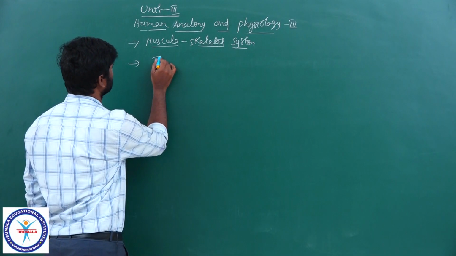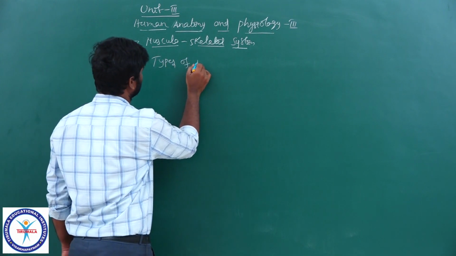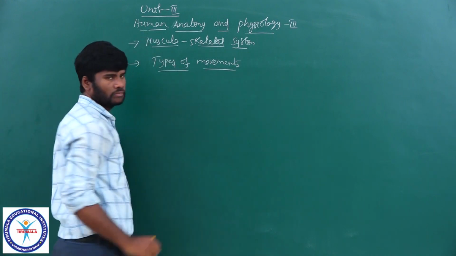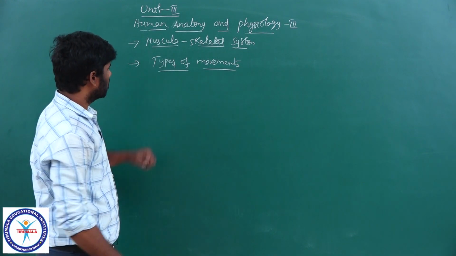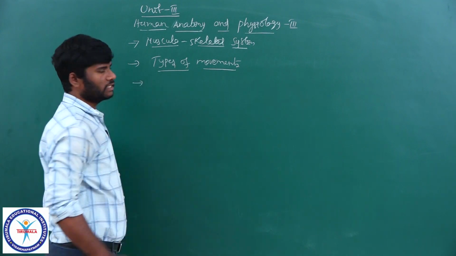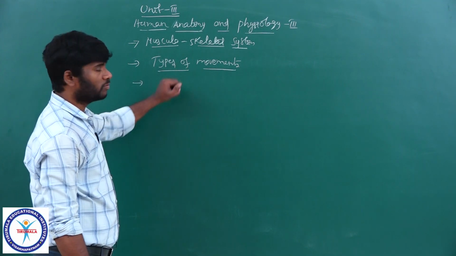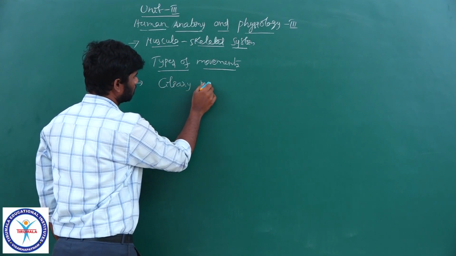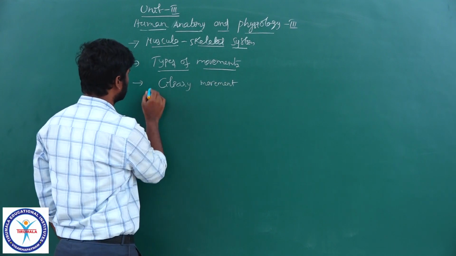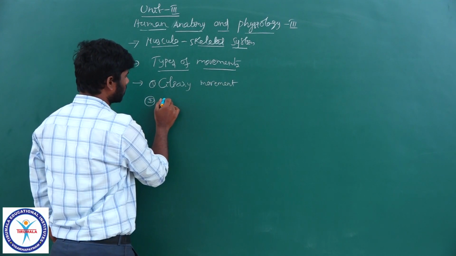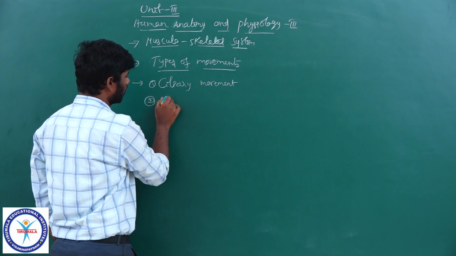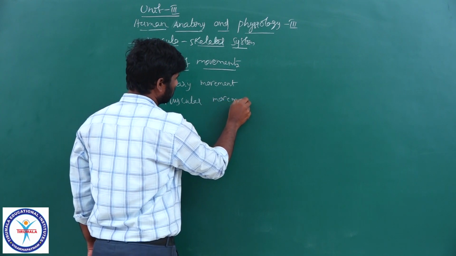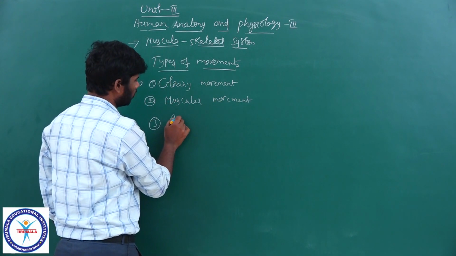Now, types of movements. You know, there are three kinds of movements seen in human beings: ciliary movement, muscular movement, and amoeboid movement.